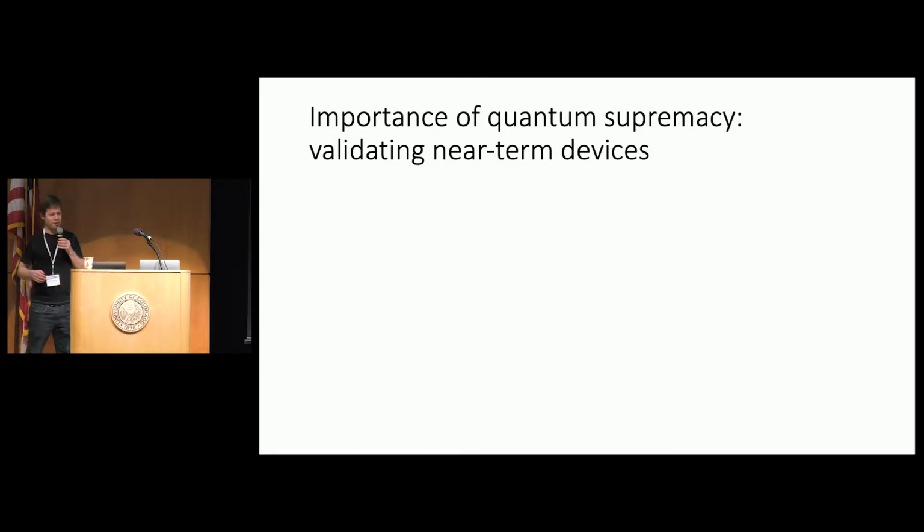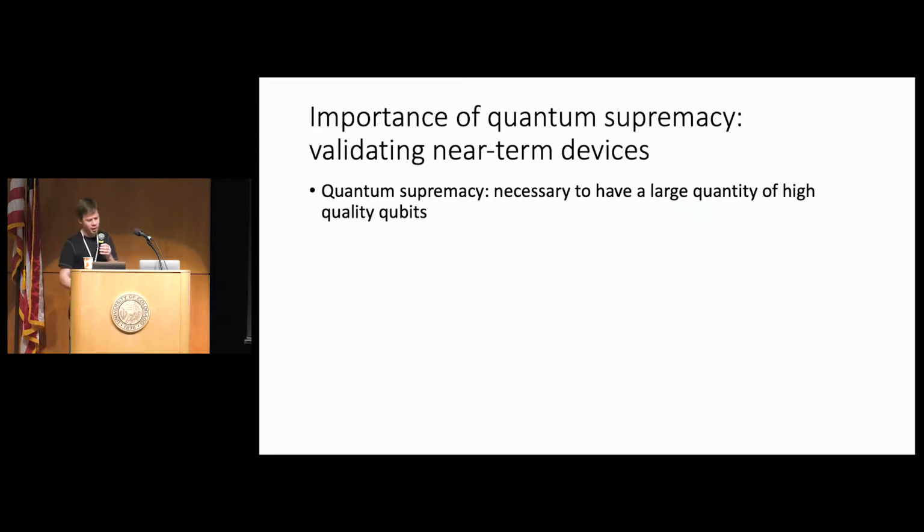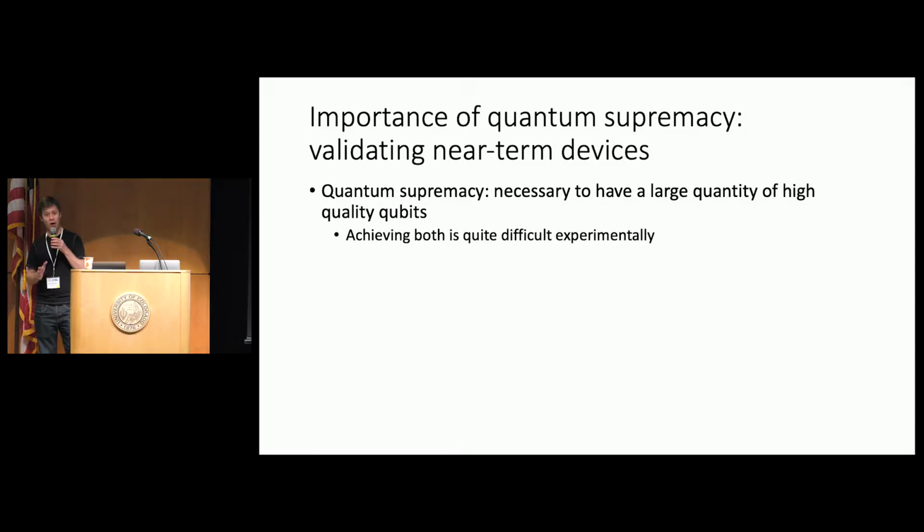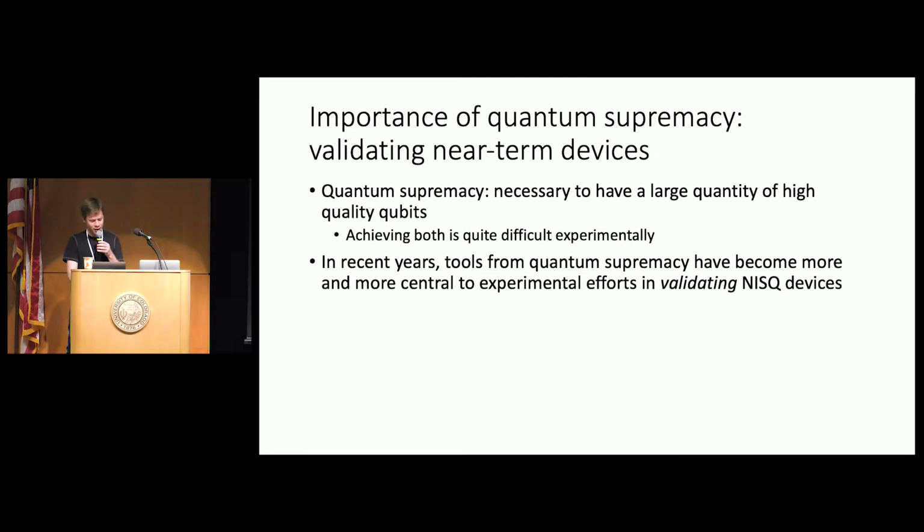Okay, and I see these last two motivations as being incredibly important, but admittedly a bit highfalutin, pie in the sky. This one is much more pragmatic, and maybe you haven't heard it before. I think that quantum supremacy will be important to validate near-term devices and experiments. So what do I mean by this? Well, for quantum supremacy, it seems necessary to have a large quantity of high-quality qubits. Okay, and maybe not surprisingly, achieving both quality and quantity at the same time is quite difficult experimentally.